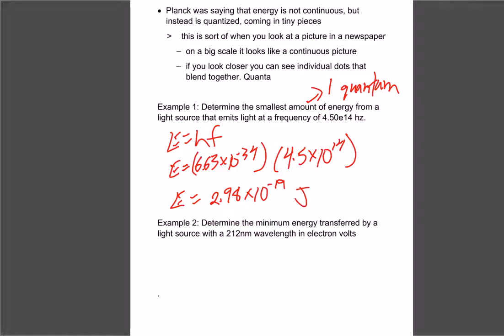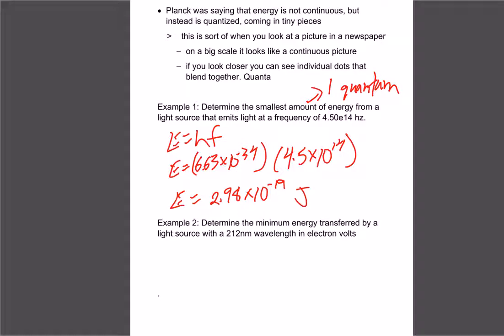So if we do this with joules for the h constant, we get 2.98 times 10 to the negative 19. If we had done it with electron volts, then our answer would be in electron volts. So it doesn't matter which one you do, it's just one or the other. And you can always convert back and forth just by dividing by 1.6 times 10 to the negative 19.